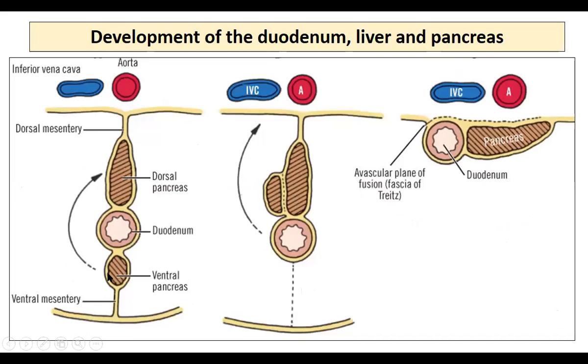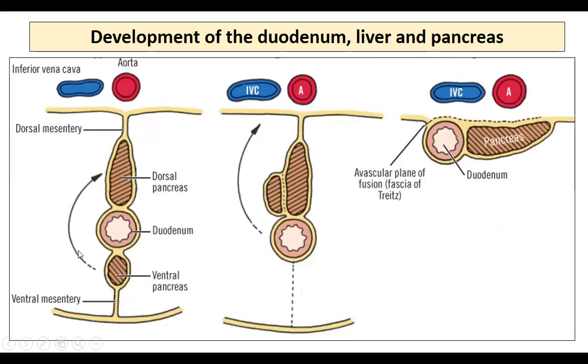If you see here, this shows how the duodenum loses its peritoneal covering. Initially the pancreas is at the center, with a dorsal mesentery and a ventral mesentery.